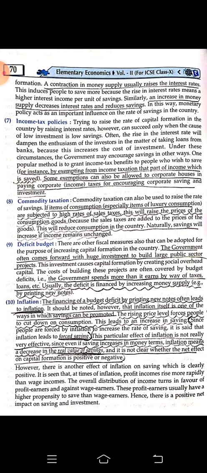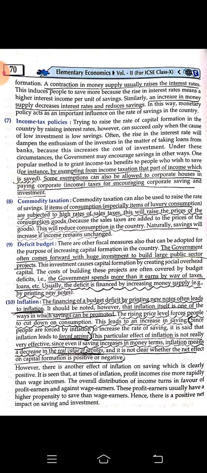Deficit budget. The government often comes forward with huge investment to build large public sector projects. The government spends more than it earns by way of taxes, loans, etc. Usually, the deficit is financed by an increase in money supply, for example, by printing of notes.